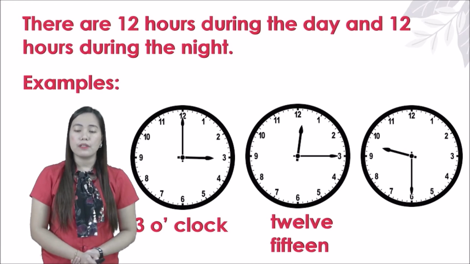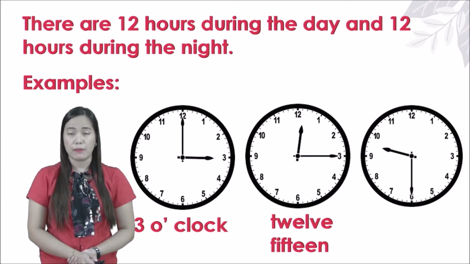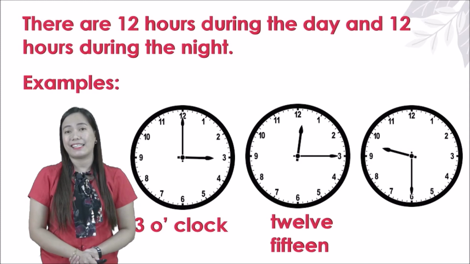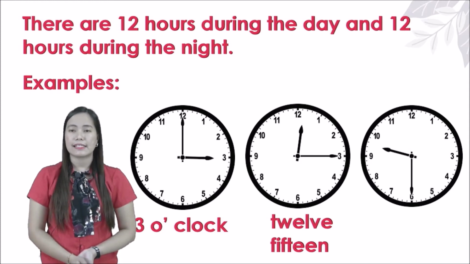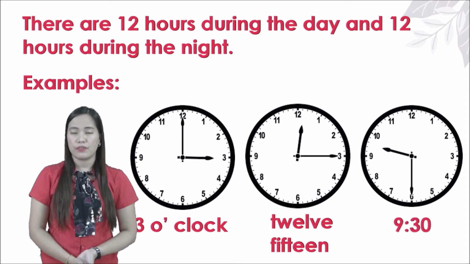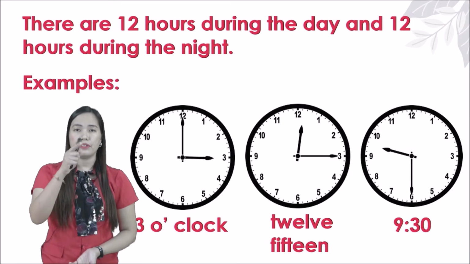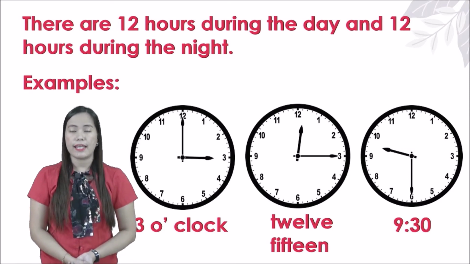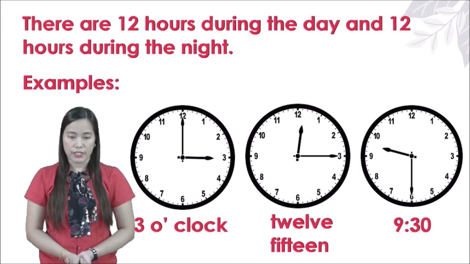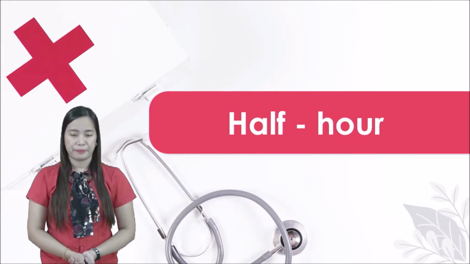So, what numbers comes first? 9 or 10? 9. So, you will read this as 9, okay? Because the shorthand did not pass the 10 yet. That's why it's still 9. So, we read that as 9:30. You can write it like this. Number 9, then colon. The 2 dots, that is colon. And then you write 30. Okay, 9:30. Very good.